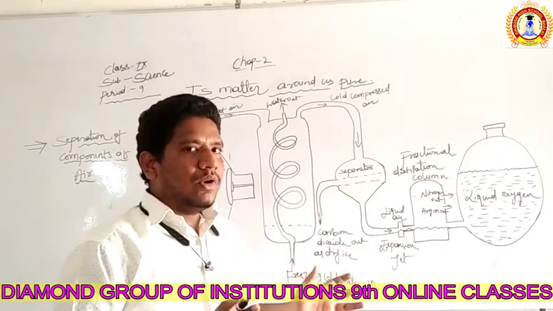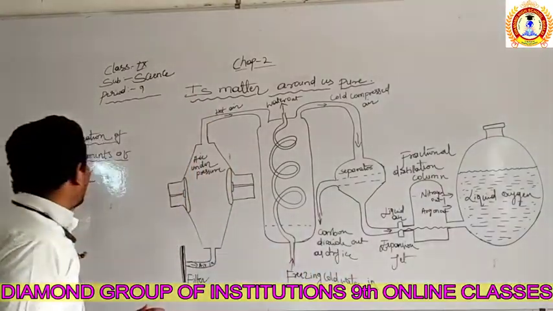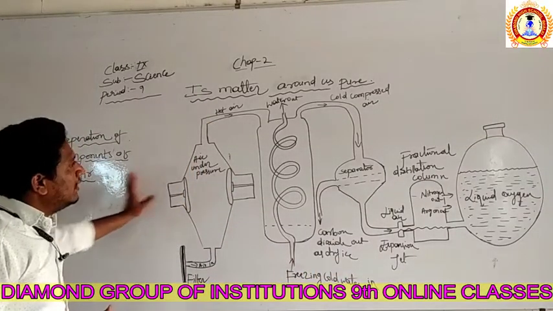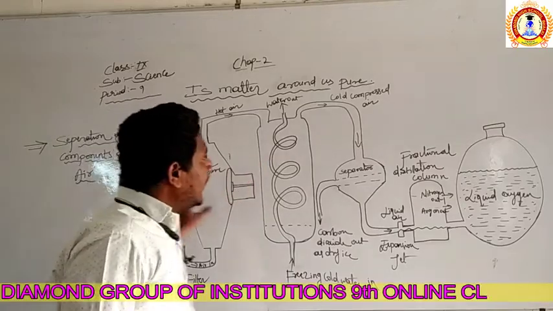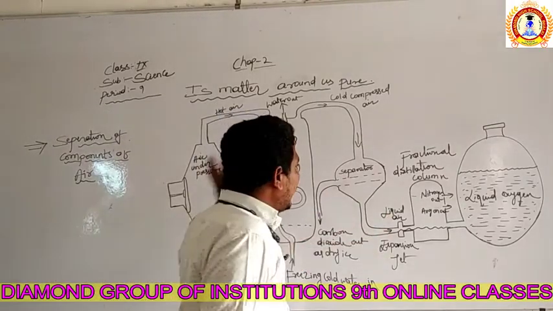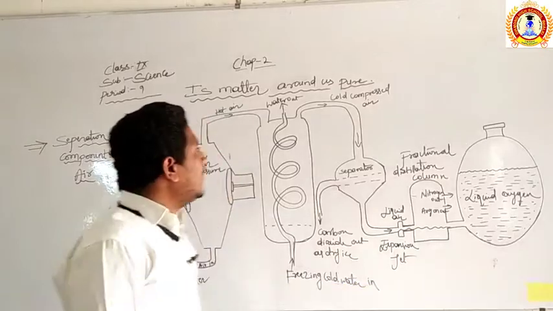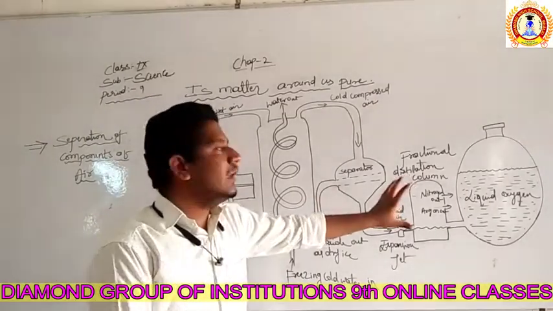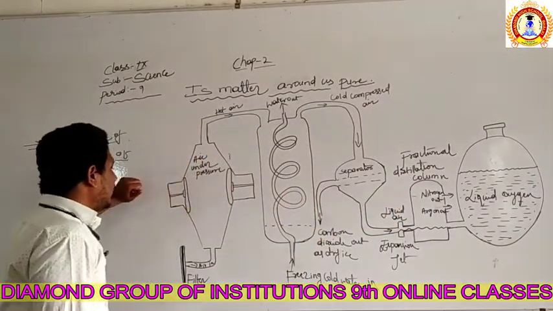In this class, we are going to discuss the separation of the components of the air by this experiment, that is, how we can separate the components of the air by an experimental arrangement. It is the experimental arrangement. You can check once again. How it works, we'll discuss right now.